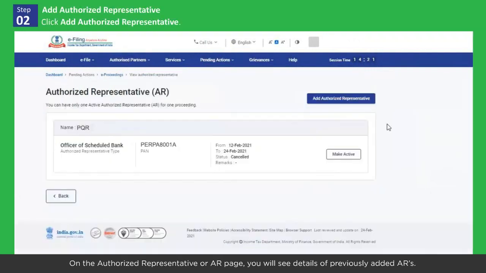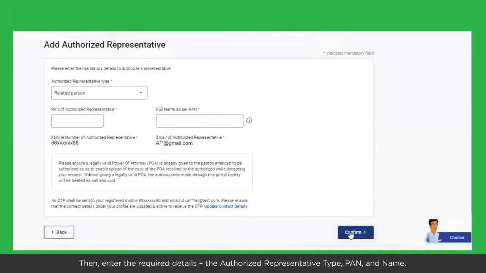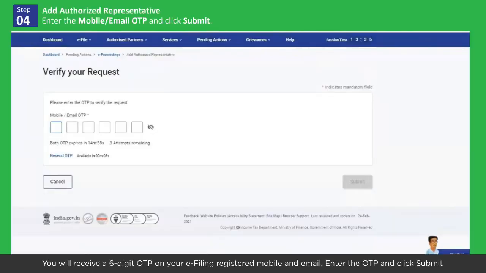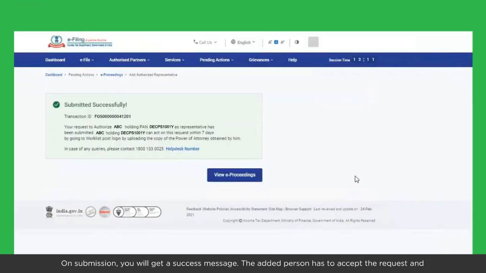On the Authorized Representative or AR page, you will see details of previously added ARs. If there are no active ARs, click Add Authorized Representative. Then, enter the required details, the authorized representative type, PAN, and name. Please ensure that the person being authorized has a legally valid power of attorney. Then, click Confirm. You will receive a 6-digit OTP on your e-filing registered mobile and email. Enter the OTP and click Submit. On submission, you will get a success message.